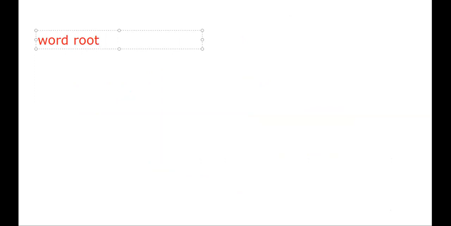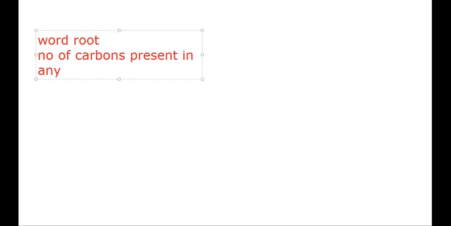The word root determines the number of carbons present in any organic compound.